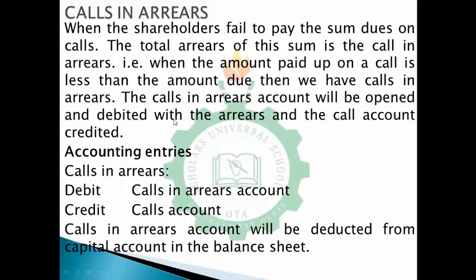So don't forget, once again, the calls in arrears account will be debited, and the calls account will be credited. What we are saying in essence is the amount that you have paid is not enough to clear your debts. That is, you still have some backlogs, some outstandings. You understand? So that's what we call calls in arrears.